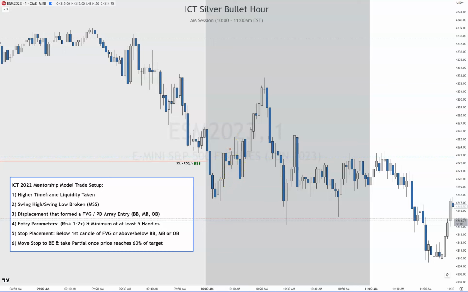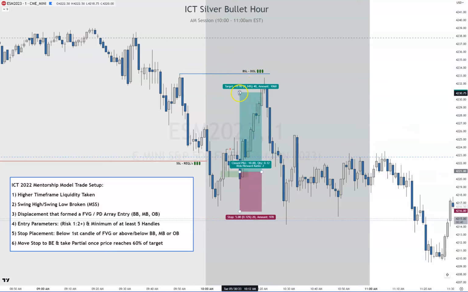And then where is the fair value gap? It's right here, right there. Price comes down into that fair value gap, and there's your trade. Top there goes to the bottom of the third candle, which is here. You might as well go below the low, and it's 5 handles, and you shoot for 10. Where would you be targeting? Probably this high right here. So there's your buy side liquidity, your draw on liquidity right there. If you actually hit it, you'd get 12, but you don't.